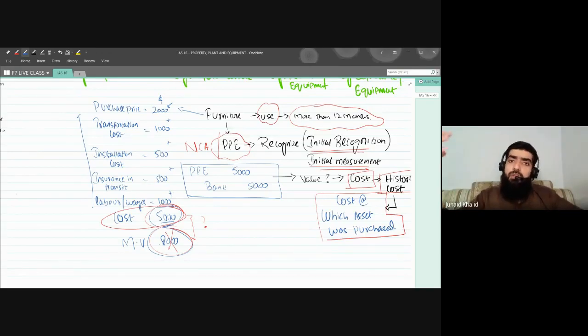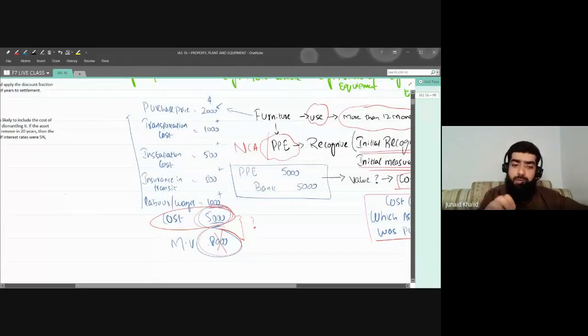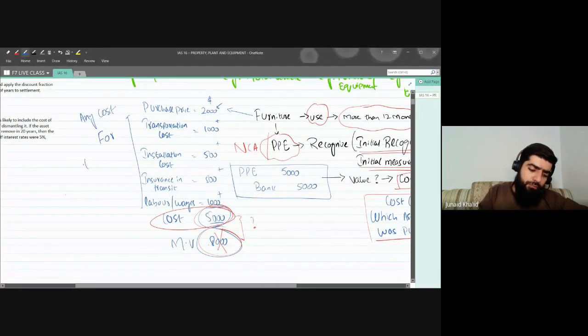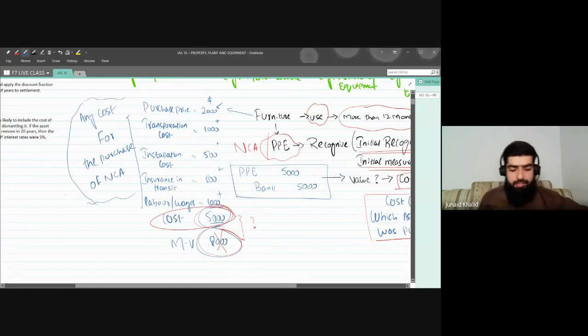So this is something normal. There's nothing to do with the accounting standard. But accounting standards give an explanation that any amount you have paid for the purchase, any cost you have incurred for the purchase of a non-current asset, will be included in the cost of an asset.